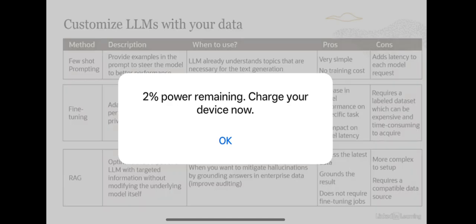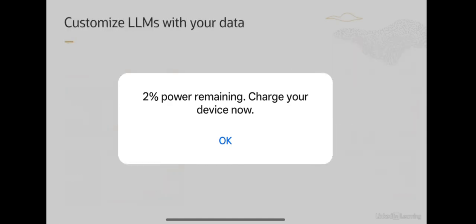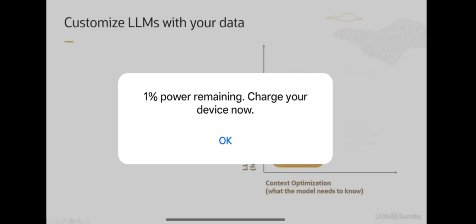So these are the advantages, disadvantages, and the use cases when you would use one of these techniques. Now, one thing which you would think is, do I have to use RAG versus fine tuning versus prompt engineering? And the answer many times is not really, because each of these are solving a different set of problems. So the framework you should think about is on these two dimensions. The first is context optimization on the horizontal axis, and this is what the model needs to know, what's the context for the model. And on the vertical axis, you have LLM optimization. What is the method that the model needs to act on, right?